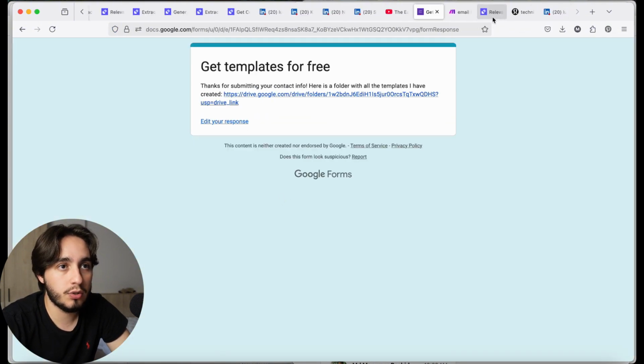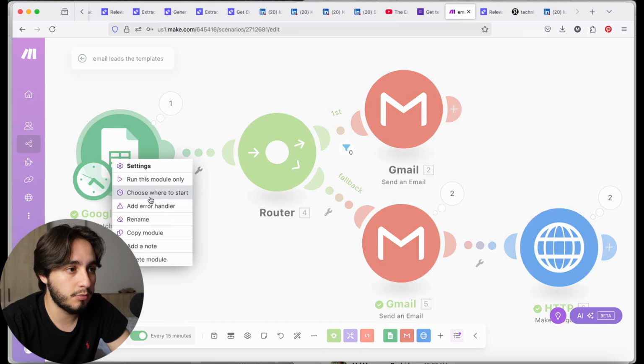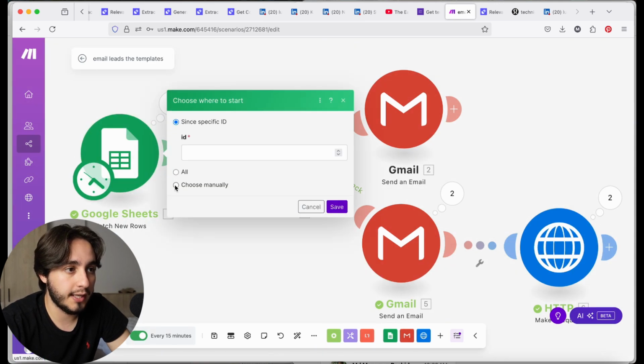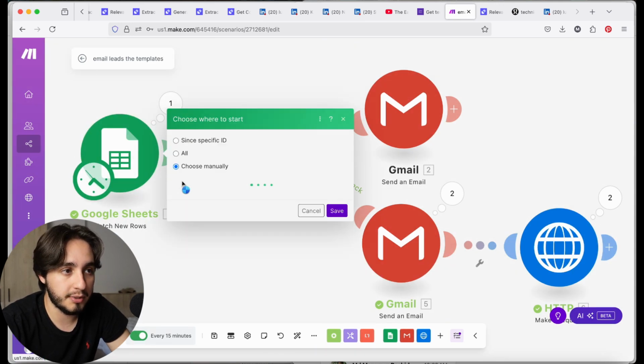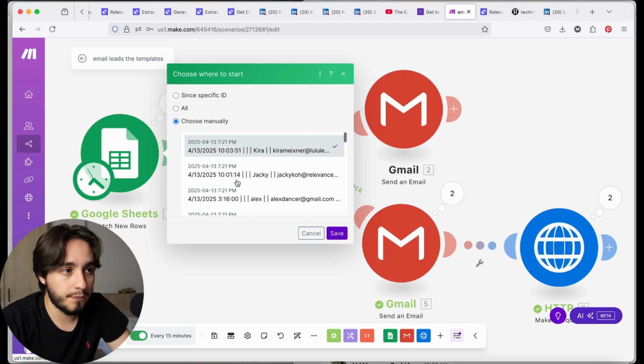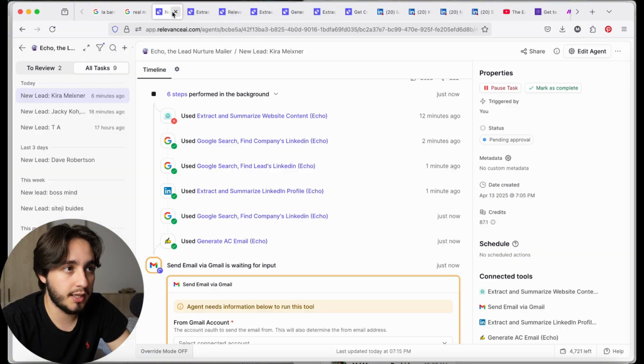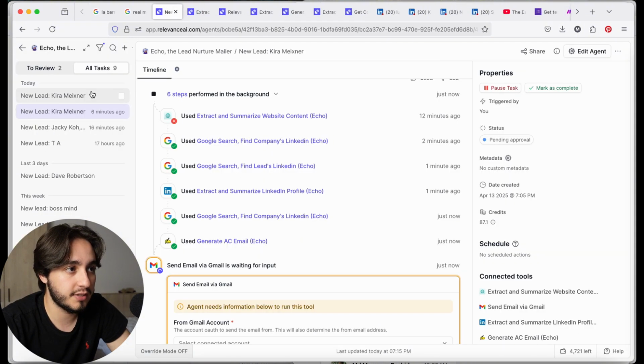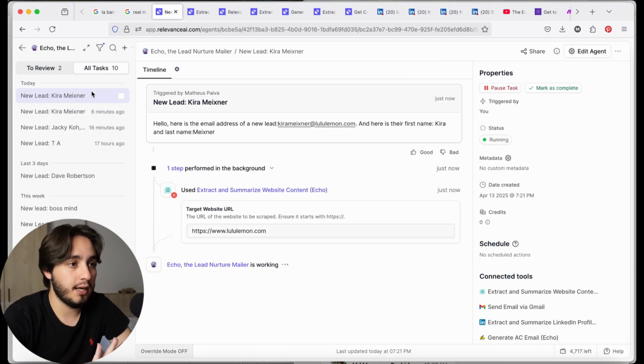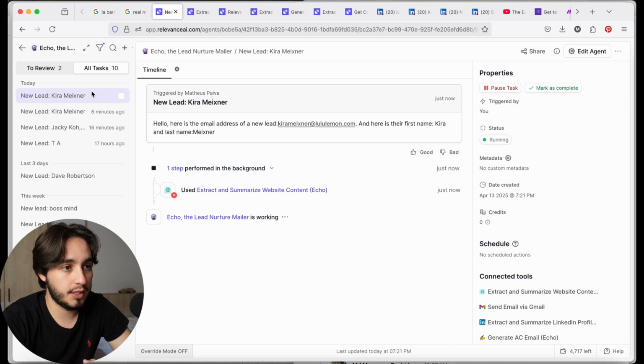So what we're gonna do is go back to make.com, choose where to start, and manually choose the Lululemon lead, which is this person over here. Select that, and then just trigger the agent again and see what happens. So we have the same person over here, and now we're going to try to extract the website content.